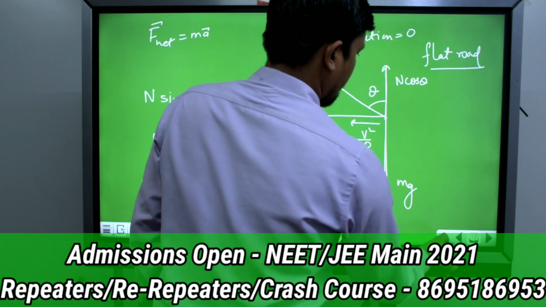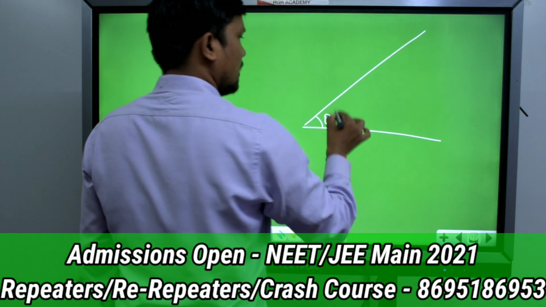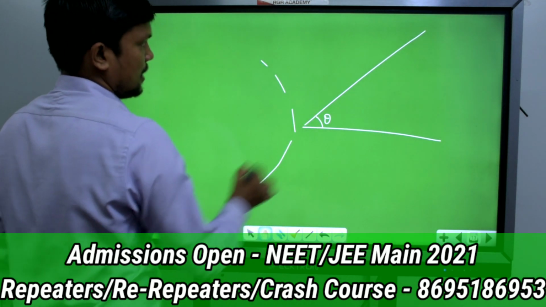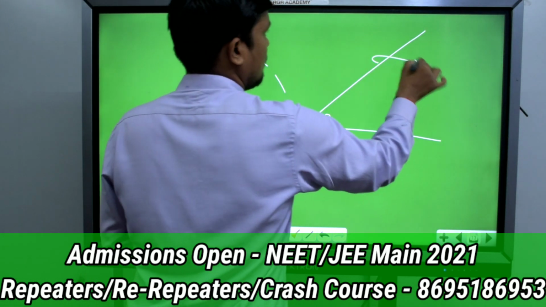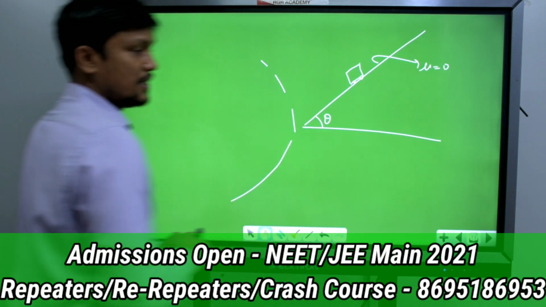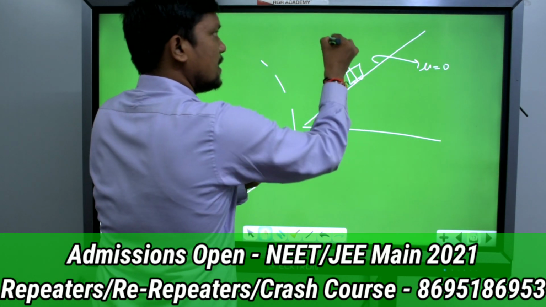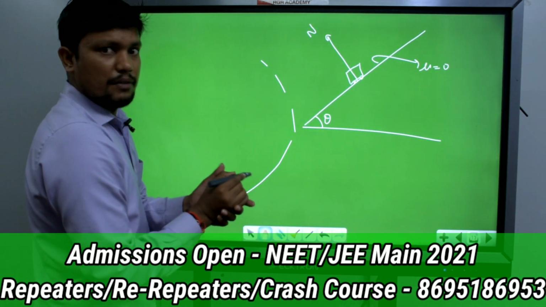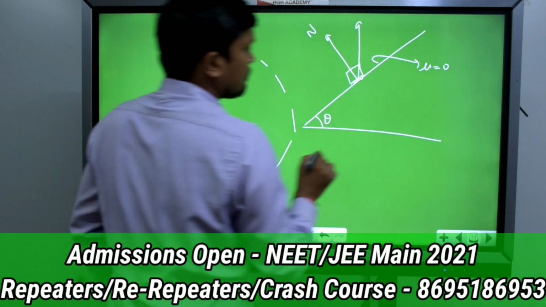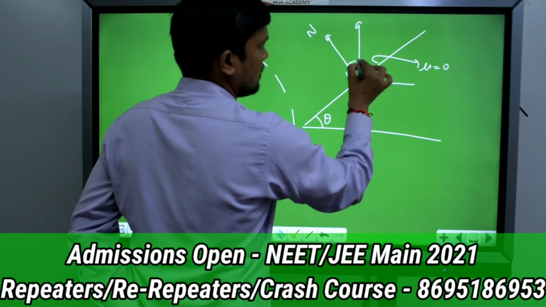See this. Next one is, if the banking angle is given, the banking angle is theta. Now the vehicle has to take the turn without friction. Means friction is 0, friction is not there, and a vehicle is taking the turn. Then what can we say? In this case, due to this banking angle, normal will act in this direction. This angle will be theta. This is 90 minus theta, so this is theta.